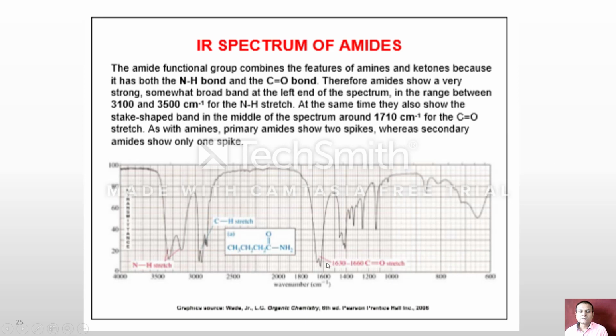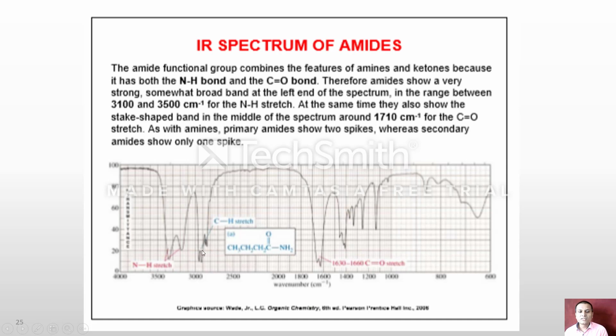For amide, again the carbonyl frequency is obtained at 1630 centimeter inverse. This is due to CO stretching, as the amine group is bonded to the carbonyl. That's why the electropositivity of the carbonyl decreases and it is shifted towards the lower wave number.